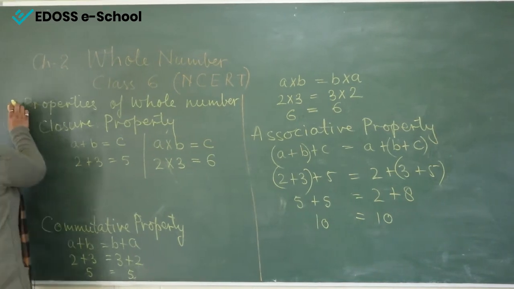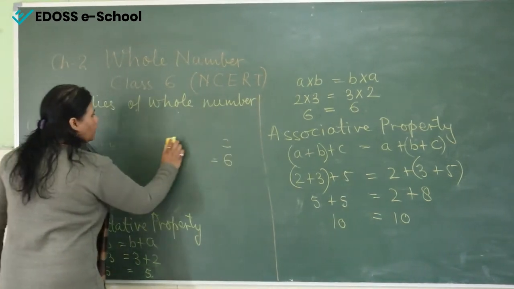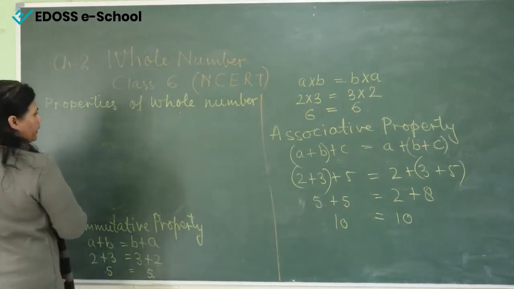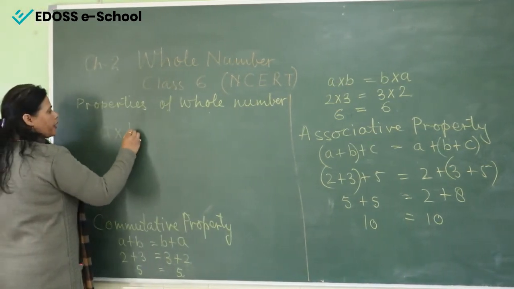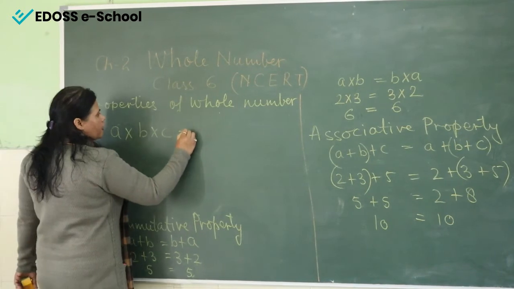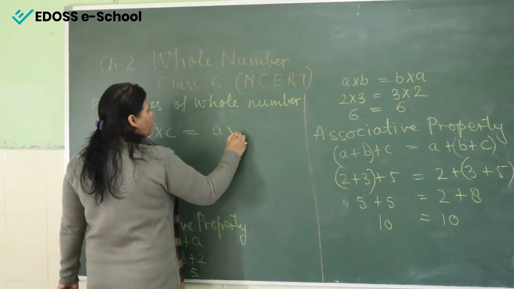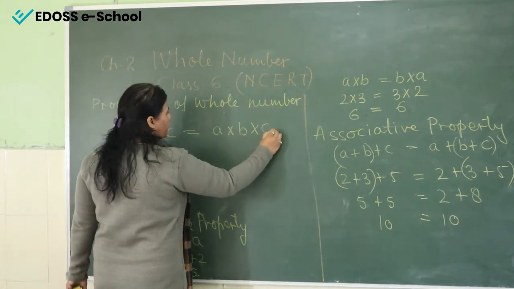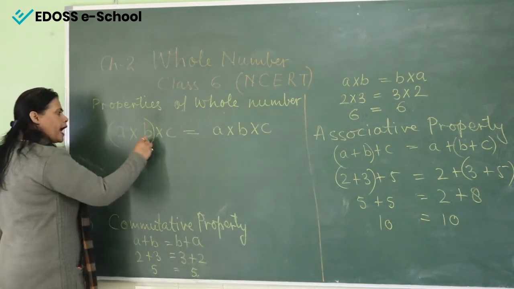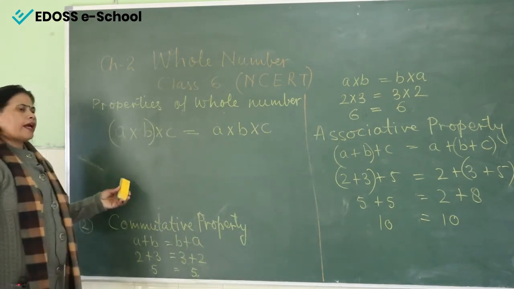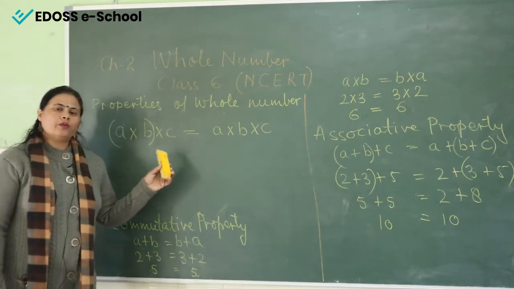The next is the multiplication. If I am talking about the multiplication, A multiply by B multiply by C, and again in the right hand side, A multiply by B multiply by C. But what you will do in that, first of all, first we multiply the first two digits, and after that we will multiply the third digit with the answer.